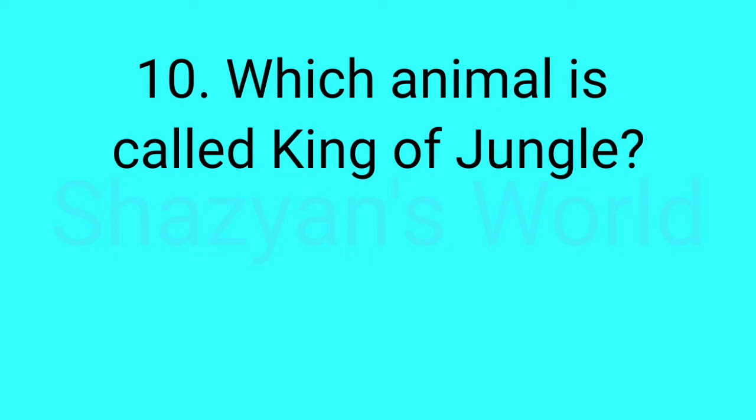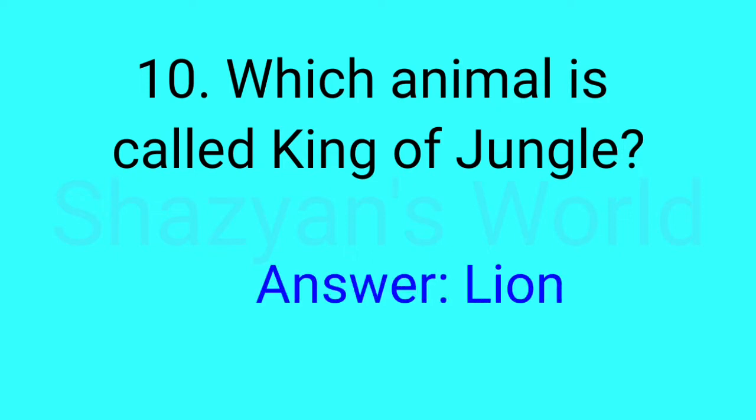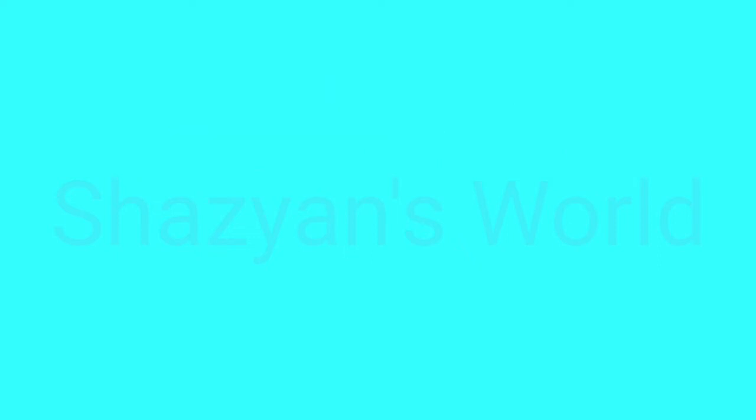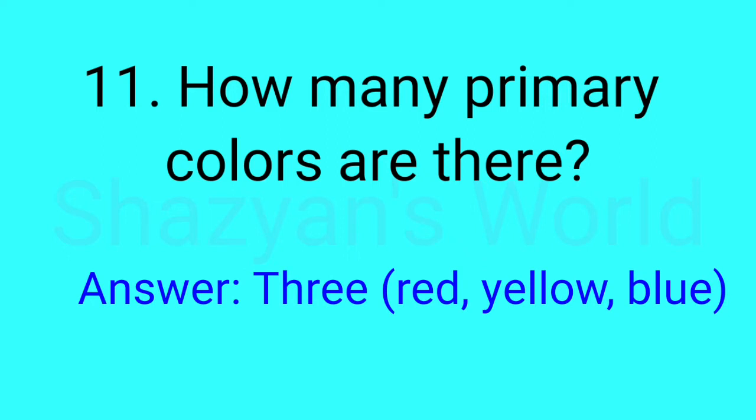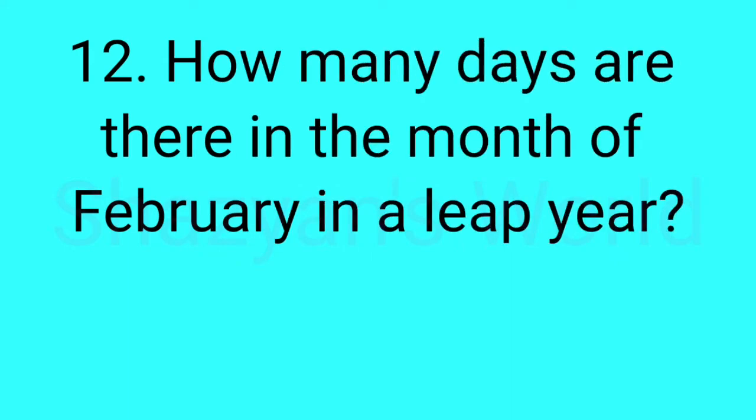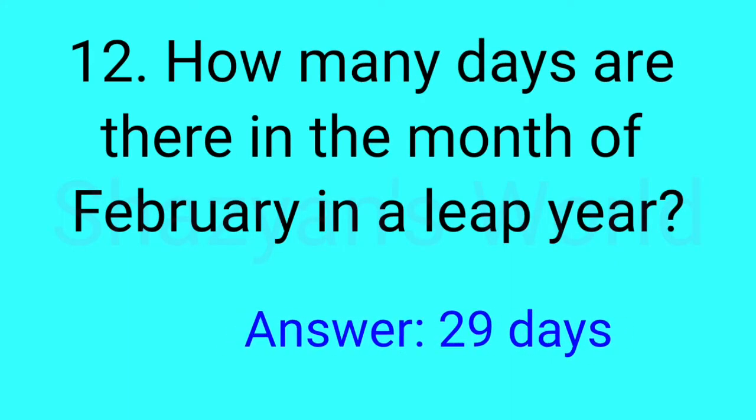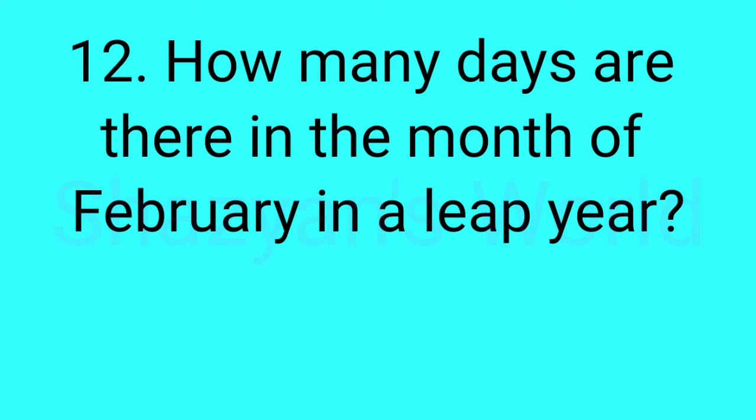Which animal is called King of Jungle? Answer lion. How many primary colors are there? Answer 3. Red, yellow, blue. How many days are there in the month of February in a leap year? Answer 29 days.